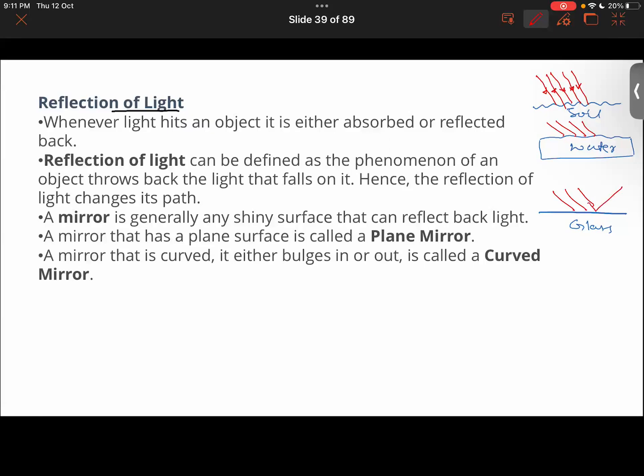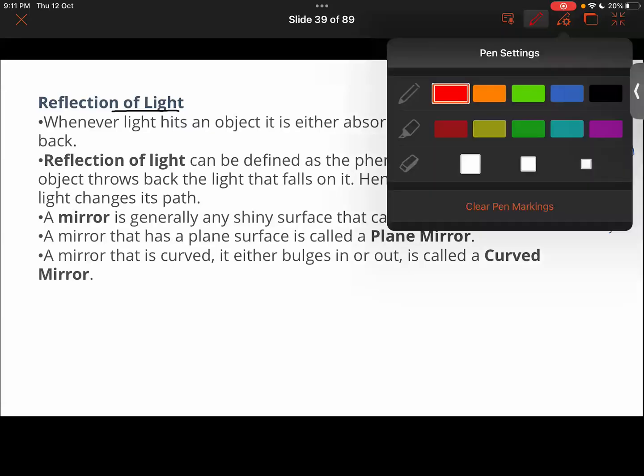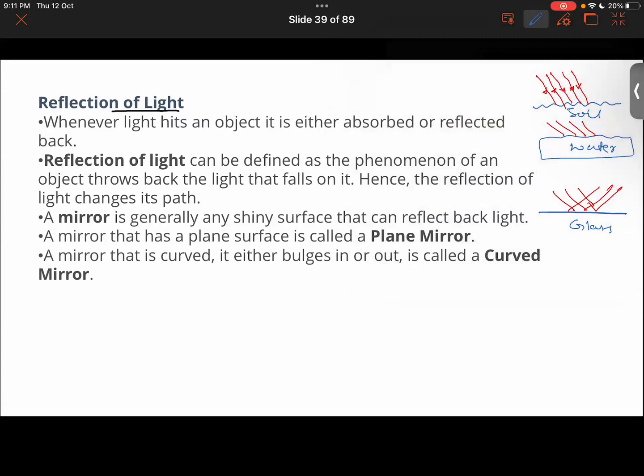Yes, sir. So if you were to look at surfaces like soil, what will happen? Most of the light rays are absorbed. Sir, it's basically irregular reflection, right? Irregular reflection, exactly. The light rays will bounce back in different directions like this, in a zigzag manner.